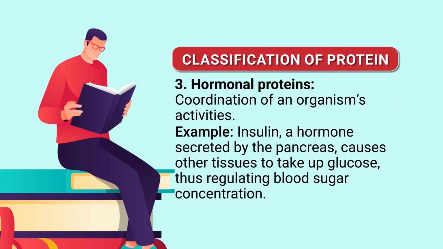Then hormonal proteins. Coordination of an organism's activity is the function of hormonal proteins. For example, insulin. Insulin is a hormone secreted by the pancreas that causes other tissues to take up glucose, thus regulating body sugar concentration. This is a hormonal protein, and it performs this function.